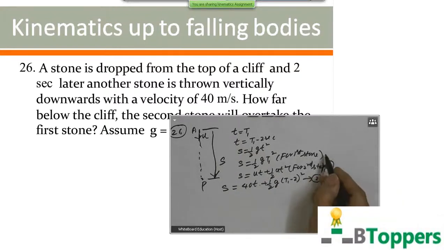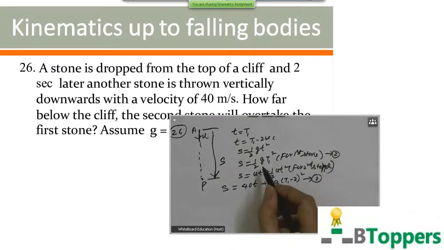So you can find the distance s once you know t1. To find t1, equate the value of s from the first and second equations.